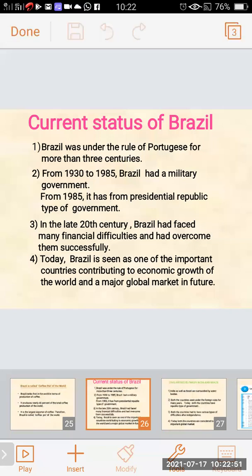Brazil was under the rule of Portuguese for more than 3 centuries. From 1930 to 1985, Brazil had a military government. From 1985, it has formed a presidential republic type of government. In the late 20th century, Brazil has faced many financial difficulties and had overcome them successfully. Today, Brazil is seen as one of the important countries contributing to economic growth of the world and a major global market in future.